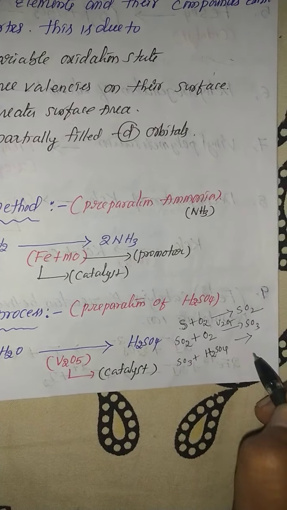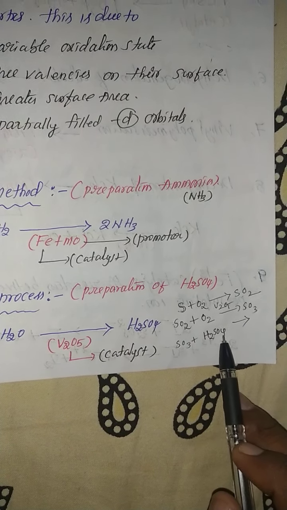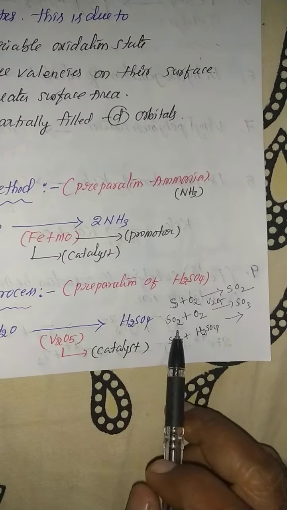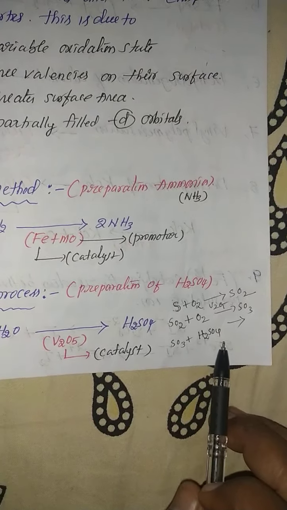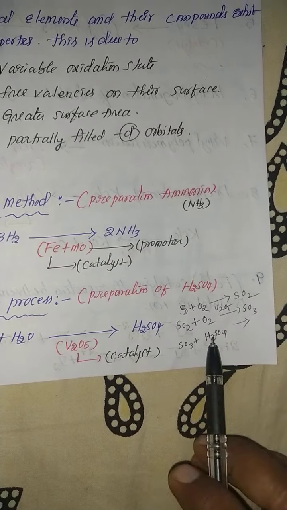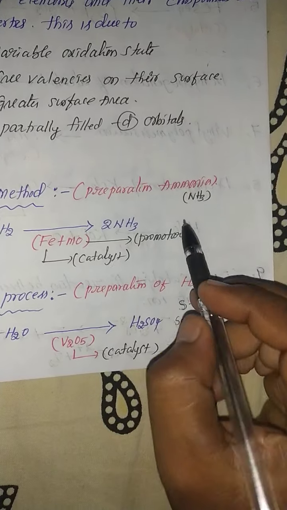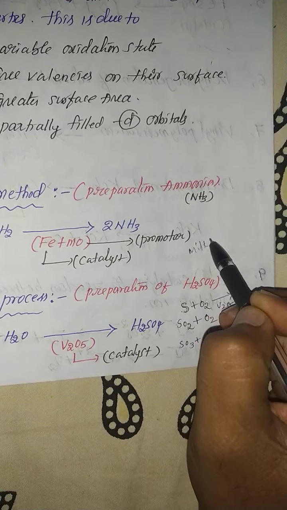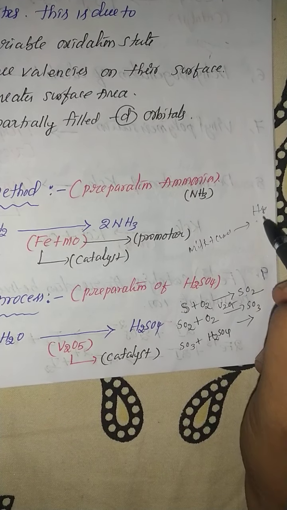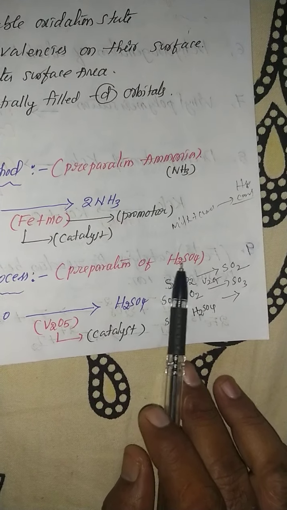So here the doubt is, sir, we are going to the preparation of sulfuric acid, but how is this sulfuric acid prepared? See, I will give a simple example. In your home, listen carefully, your mother prepares curd. How does your mother prepare the curd? Milk with a little bit of curd added. Milk plus curd. Then to prepare a huge amount of curd. Yes or no? So similarly, we want a huge amount of sulfuric acid.